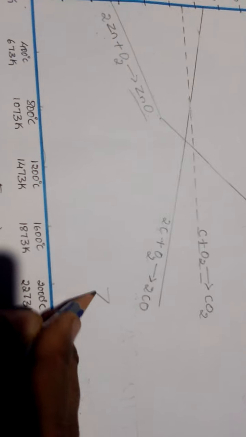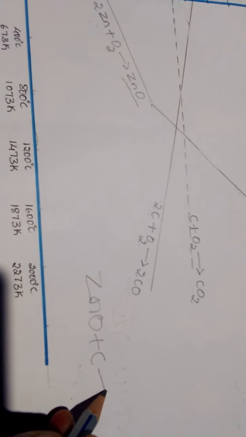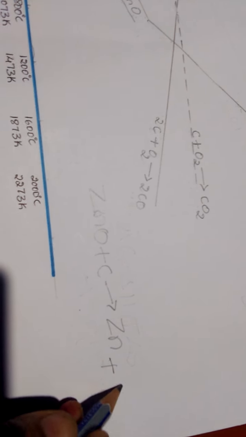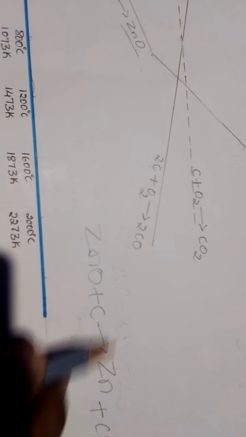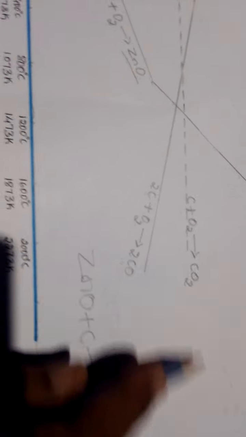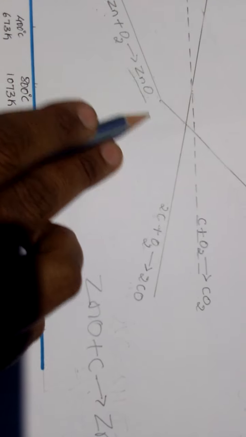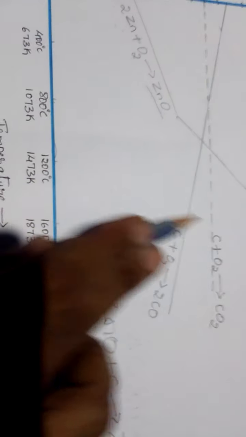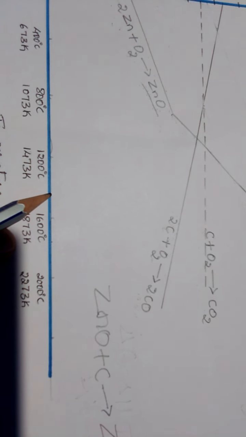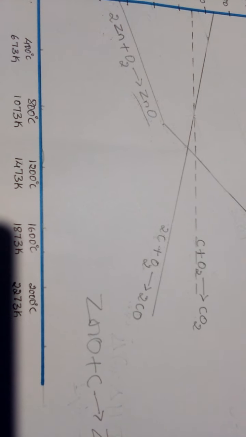In the process we will see this type of reaction: zinc oxide plus coke giving zinc plus carbon monoxide. Coke can convert into carbon monoxide or carbon dioxide, it depends. But what is important here is that we have chosen coke as the reducing agent for the reduction of zinc oxide to zinc, at nearly 1673 Kelvin temperature.